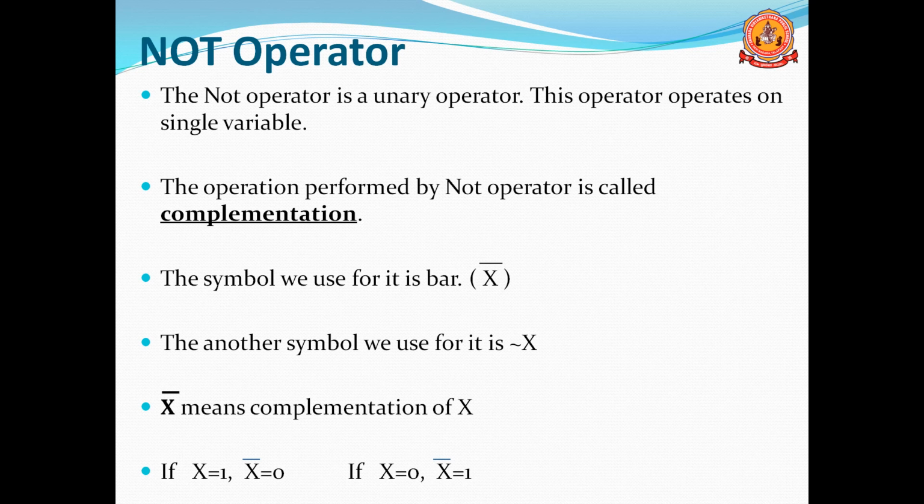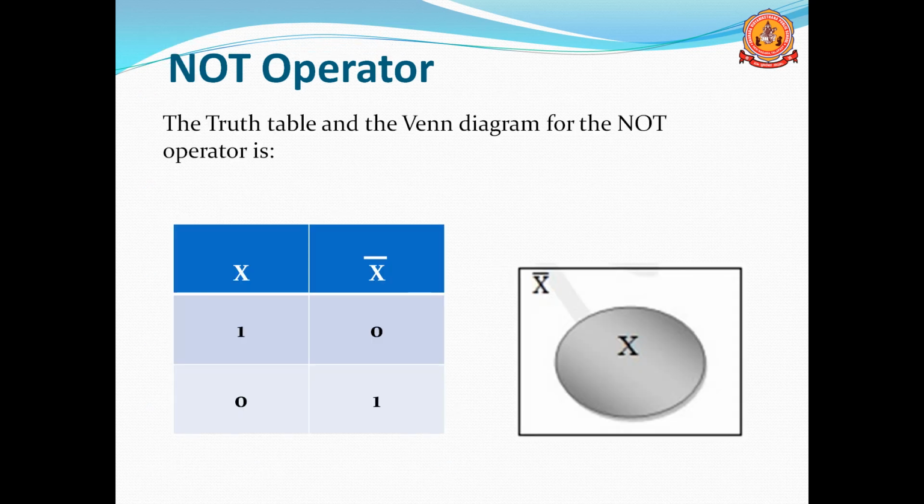That is the not operation. Here are the truth table and Venn diagram. The Venn diagram is not important here, and the truth table is important.